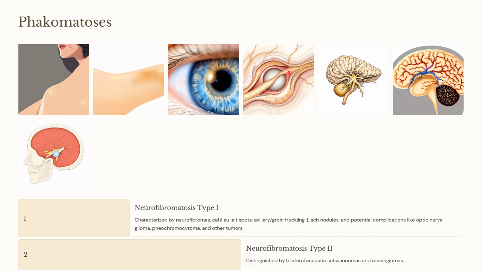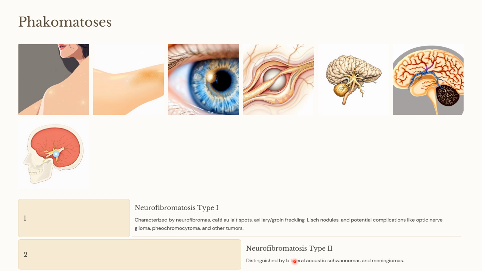The second one which we are going to see is neurofibromatosis type 1 and neurofibromatosis type 2. Let me tell you first about neurofibromatosis type 2. Type 2 basically has bilateral acoustic schwannomas as well as meningiomas.